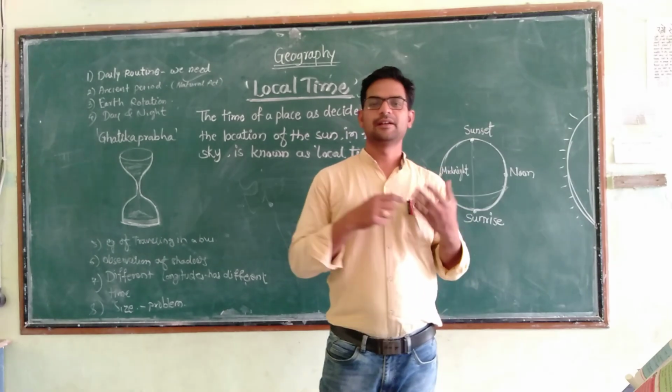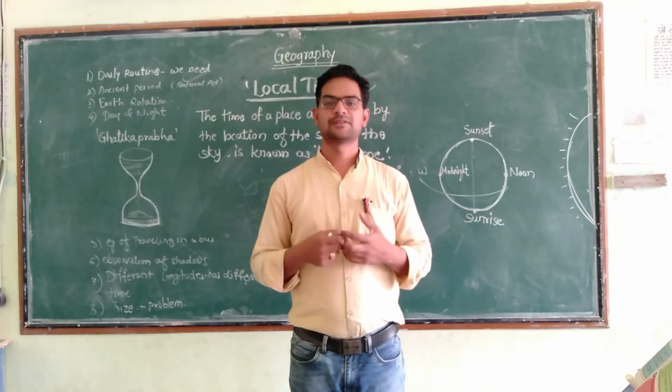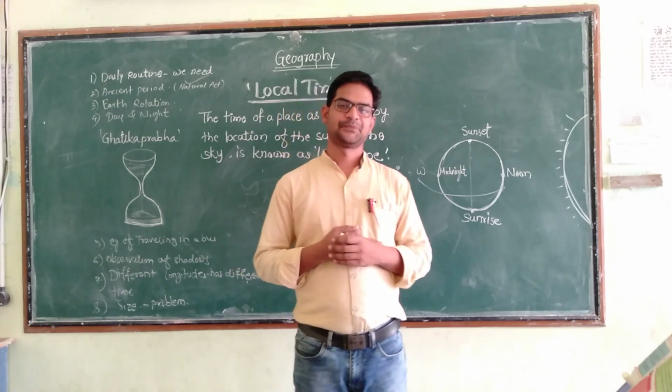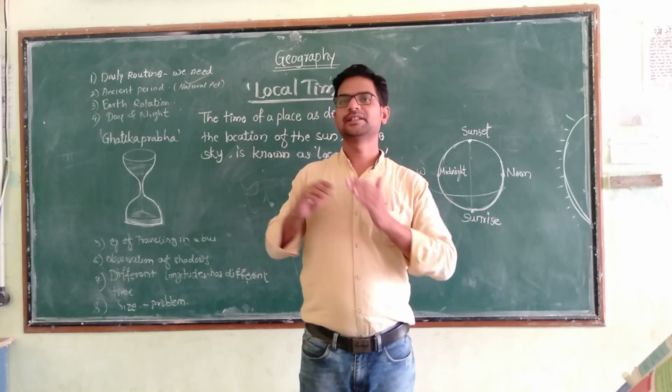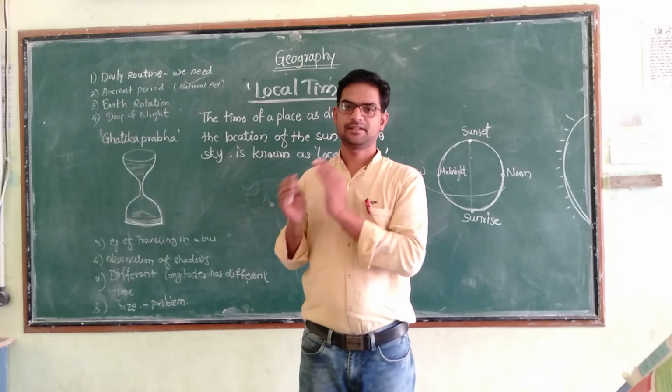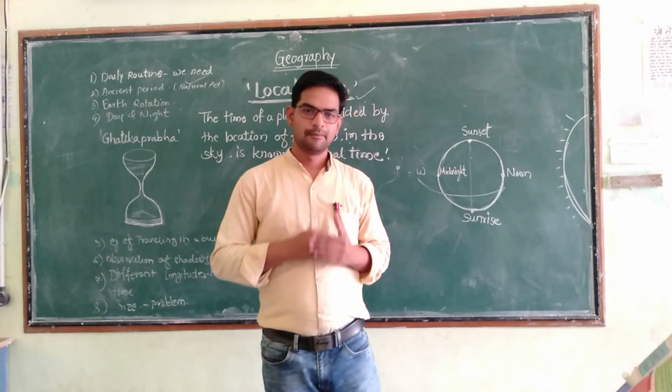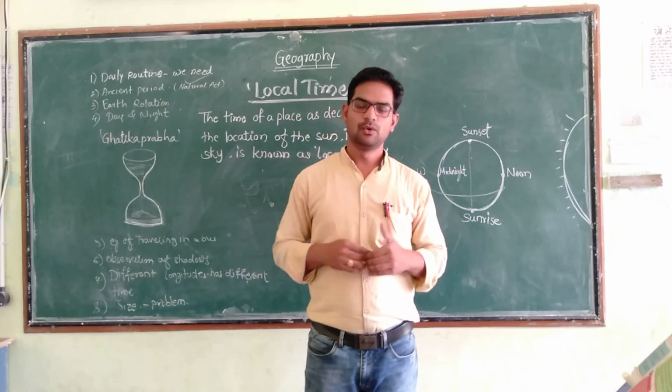But today we are using advanced watches and clocks in our houses. So my dear students, these are the instruments or objects which help us to know the time. But here we will understand what the local time is.